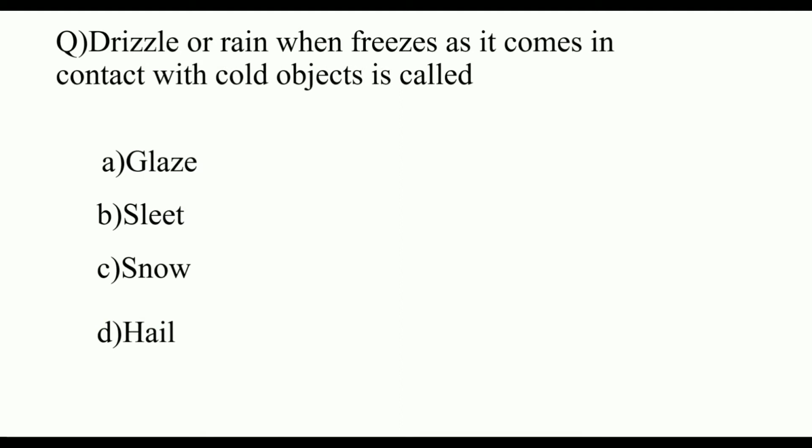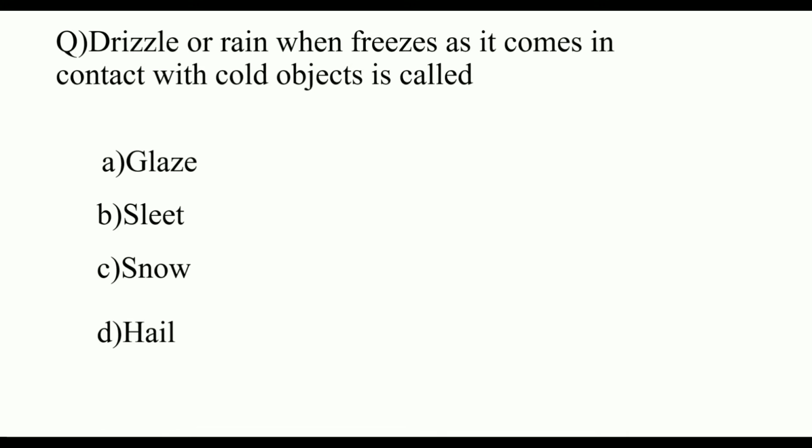Next question: drizzle or rain when it freezes as it comes in contact with cold objects is called A. Glaze, B. Sleet, C. Snow, D. Hail. Sleet, snow and hail are ice crystals that fall from the sky.